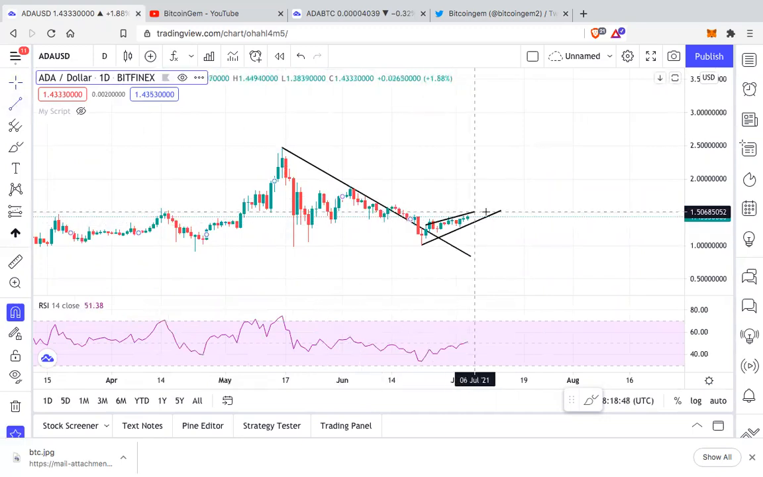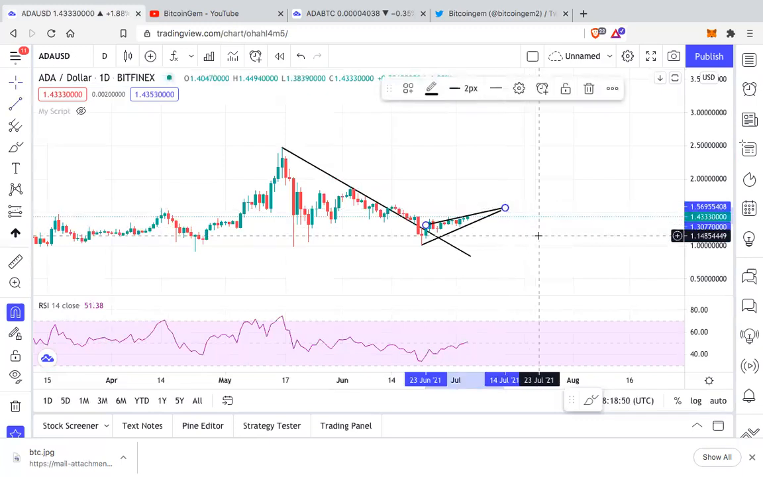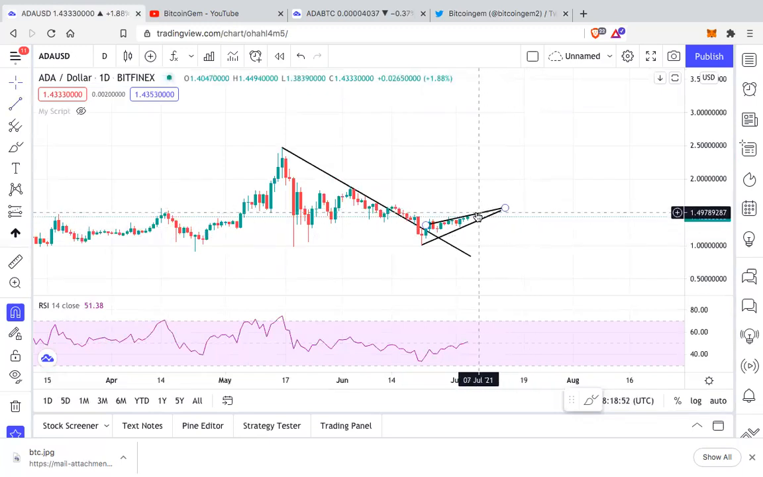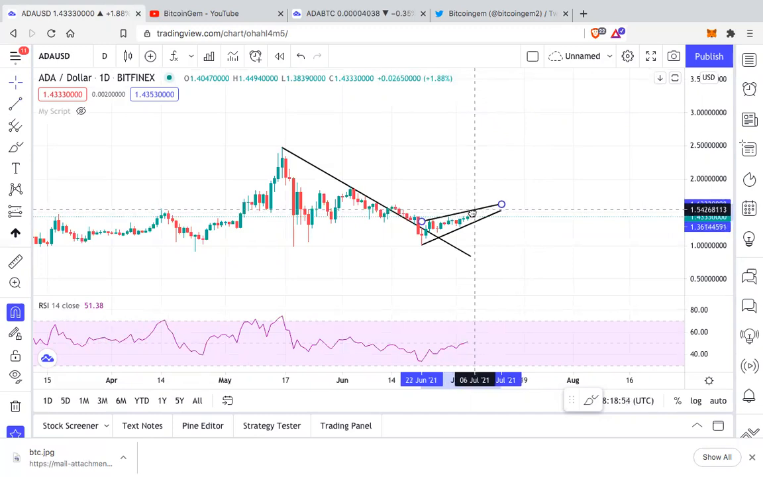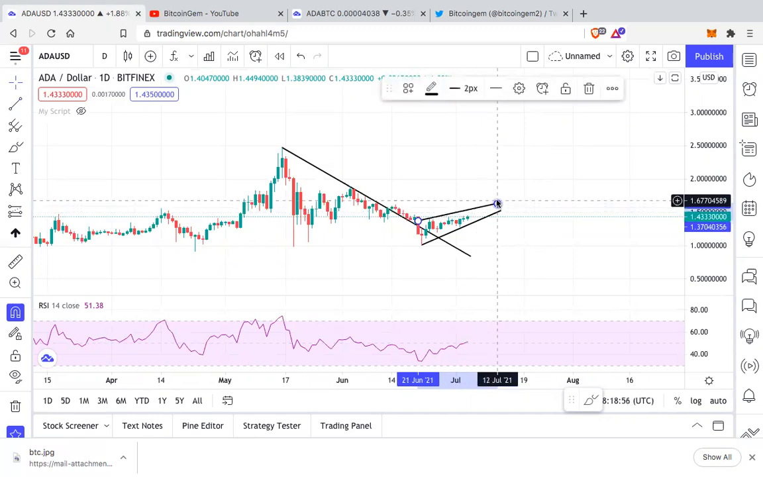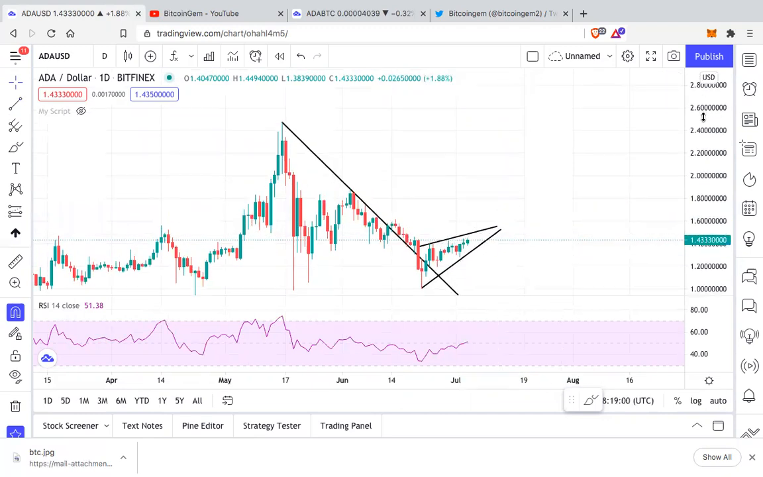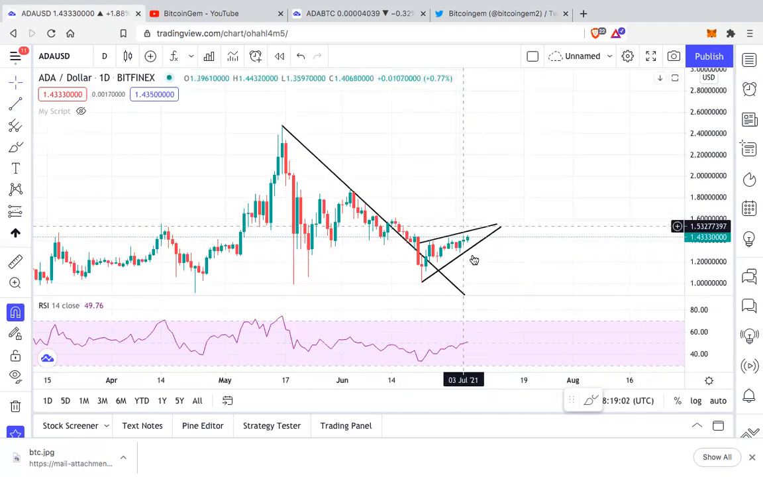And you can see this can also be a rising wedge on the daily, can be something like this. That's also possible.